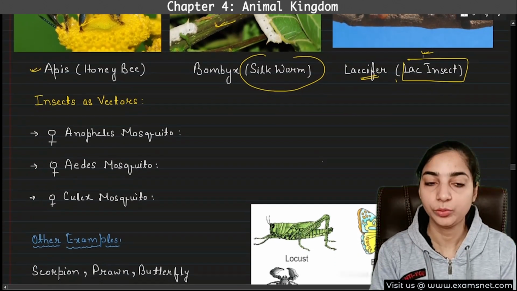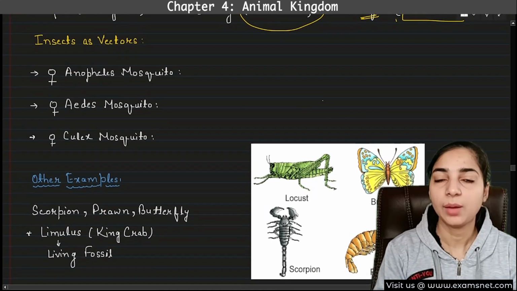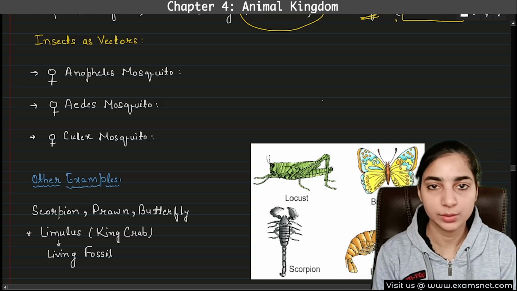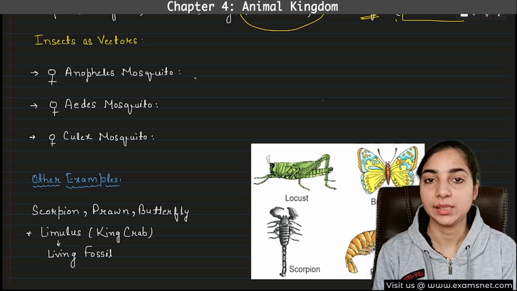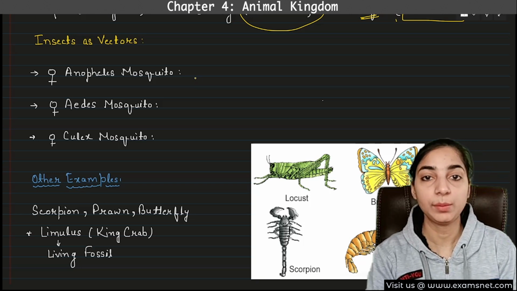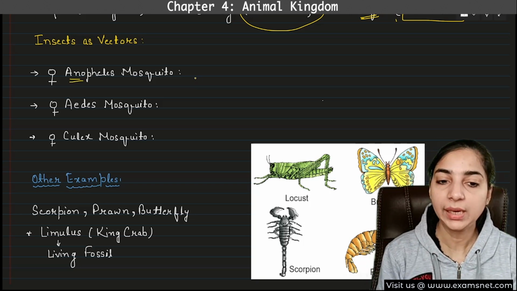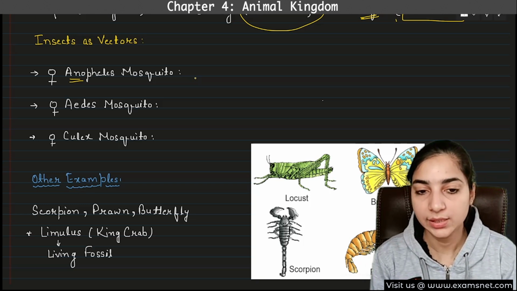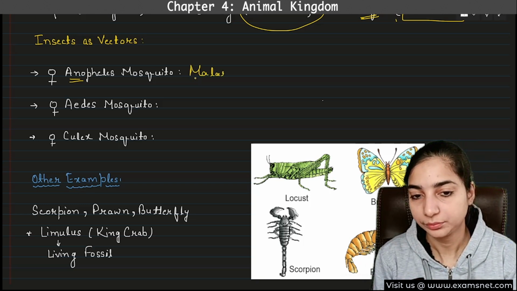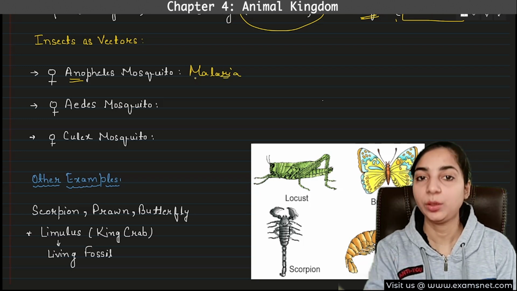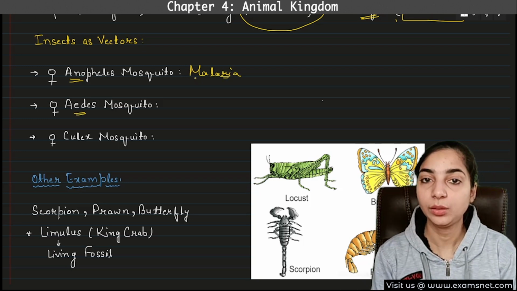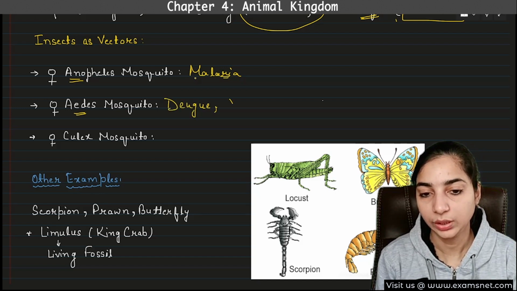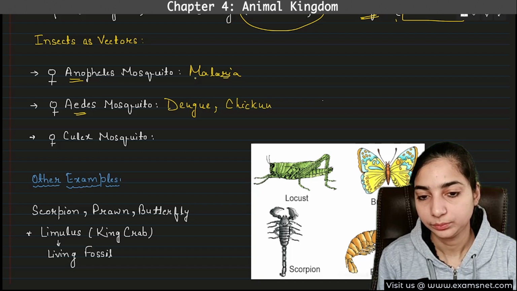Now we come to the harmful ones. The most common of the harmful insects is mosquito. It is found in everybody's home and it causes many diseases. Different types of diseases are caused by different types of mosquitoes. For example, female Anopheles mosquito. Which particular disease is caused by female Anopheles mosquito? It is none other than malaria. So malaria is caused by female Anopheles mosquito. Then female Aedes mosquito causes diseases such as dengue and chikungunya.